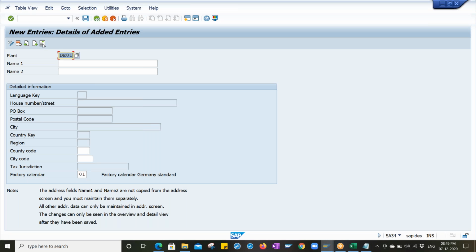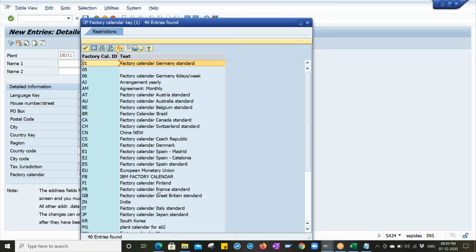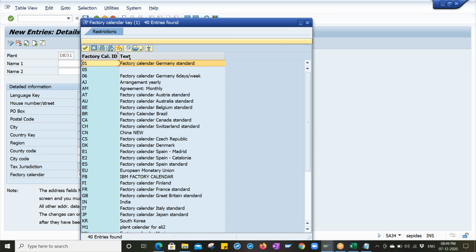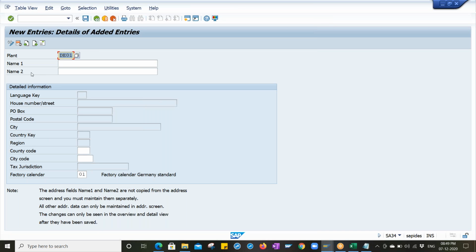Press enter. So there is no click on, specific for India, right? As we are talking about India, many people have created them manually, but I'm not sure whether it is going to work properly or not. So we will always take a standard for practice purpose, so we can use 01, right?